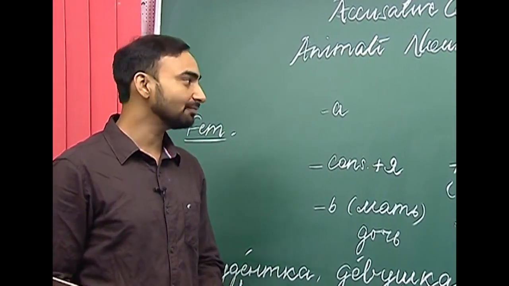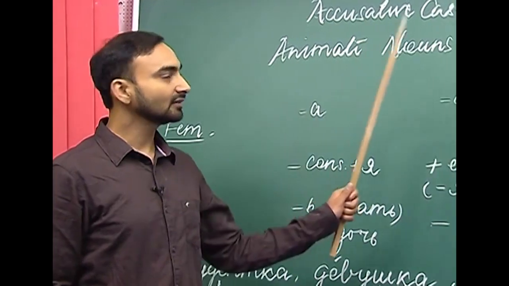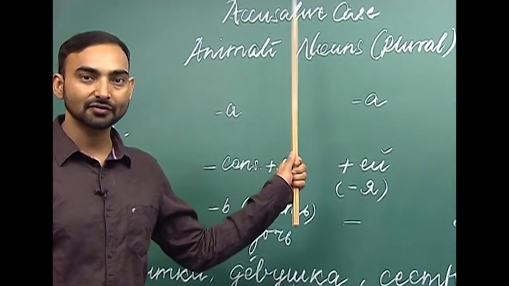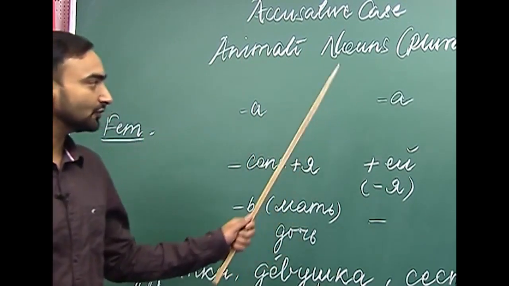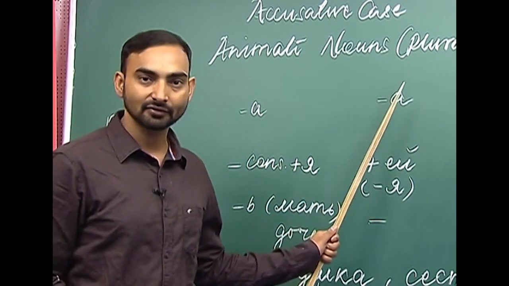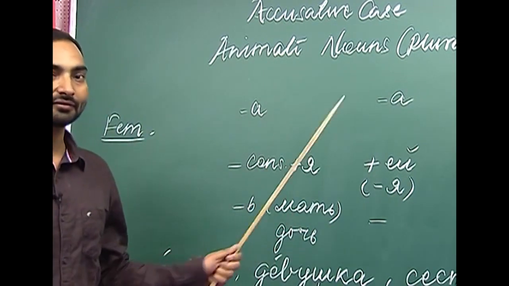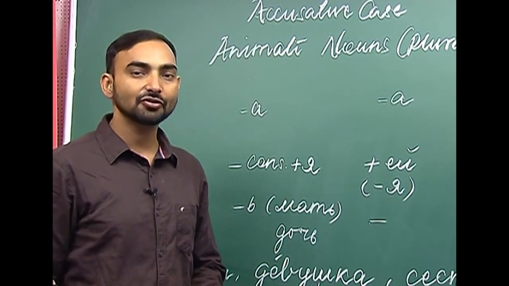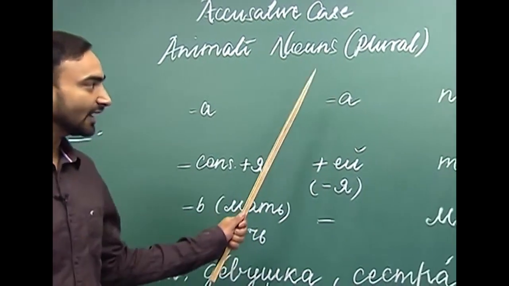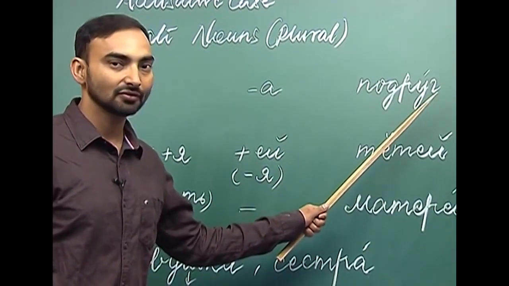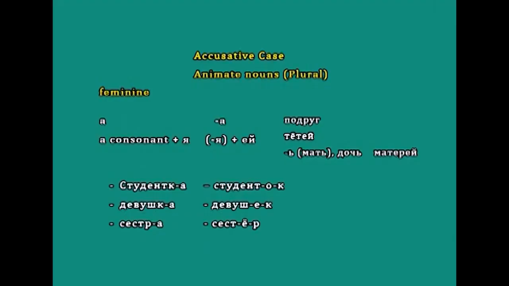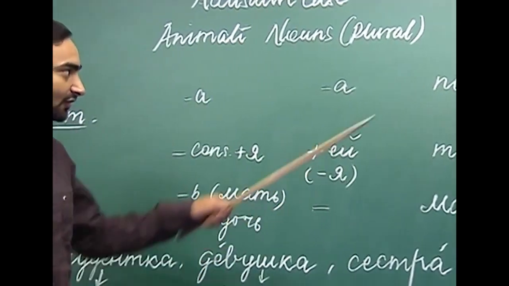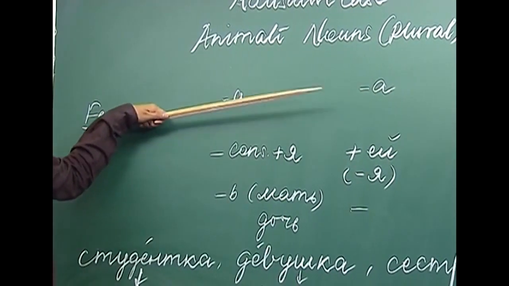How are we going to make padruga if it is used in the accusative case? If a noun ends with a, we drop the ending. Padruga ends with a, so we drop the ending which is a. What do we get? Padruk. We have simply dropped the ending and we have got the accusative case form of the noun padruga. So, this was the first case, when the noun ends with a.